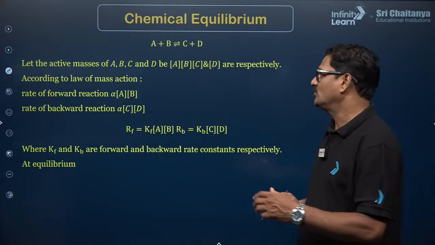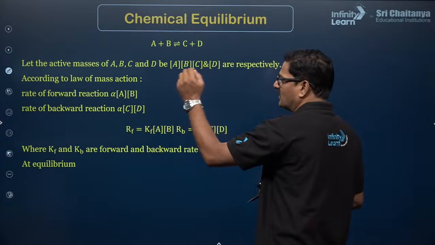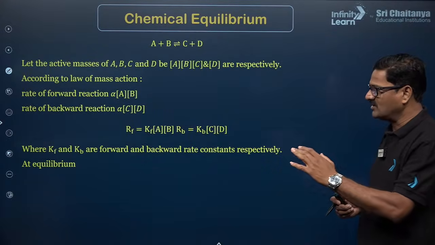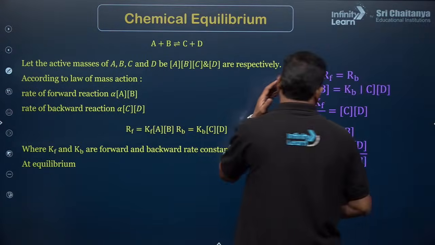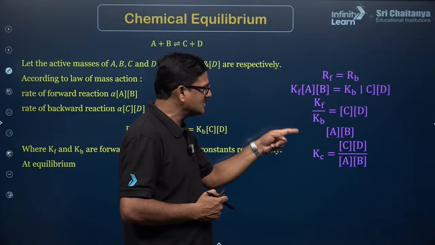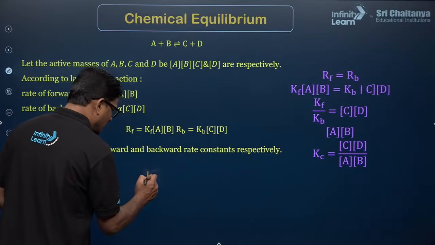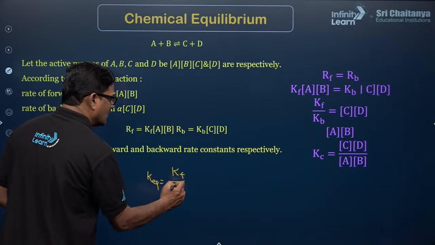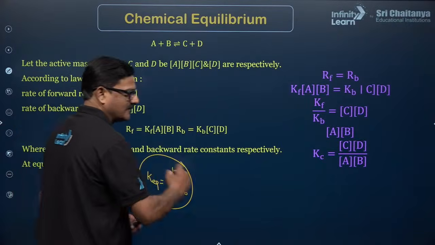So the forward reaction is directly proportional to A and B, the backward reaction is directly proportional to C and D, and the ratio of the forward rate constant and the backward rate constant is called the equilibrium constant. So K, the equilibrium constant, is equal to the rate constant of the forward reaction over the rate constant of the backward reaction. This is very, very important.